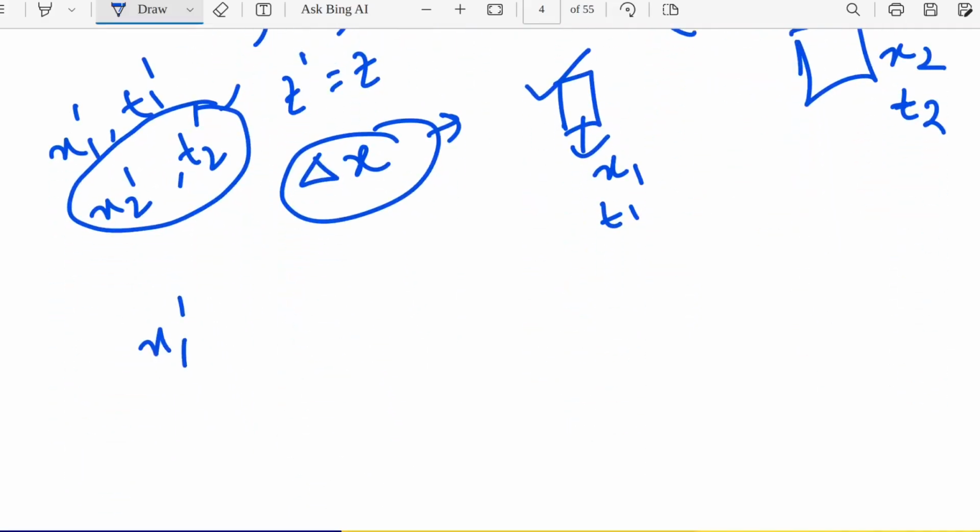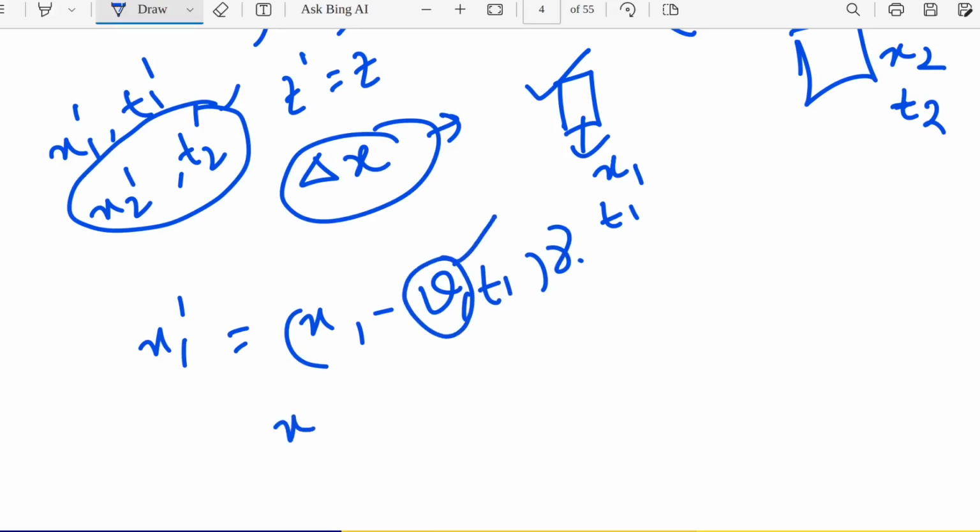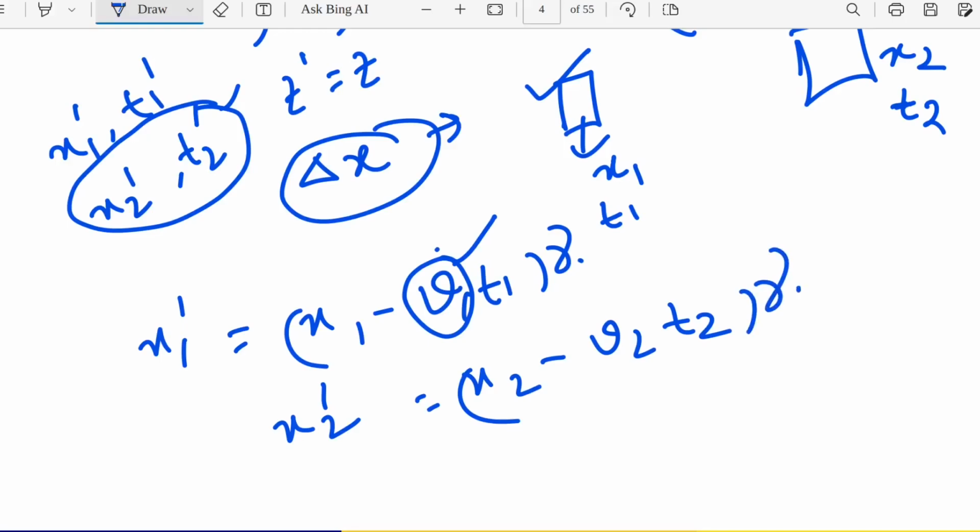Let's say x1 prime is x1 minus v1 t1, into gamma, right? If it is moving with velocity v1, then x2 prime will be x2 minus, let's say, v2 t2, into gamma. I am generalizing all these things. Let's say it is v1 and v2 for different velocities, but obviously, as x1 and x2 are in the same frame and x1 prime and x2 prime are in the same frame, v1 and v2 will be the same, right?